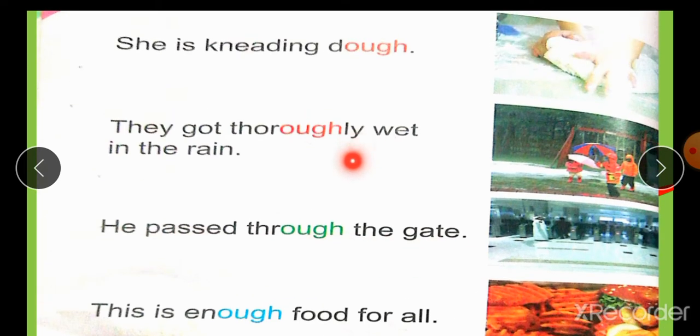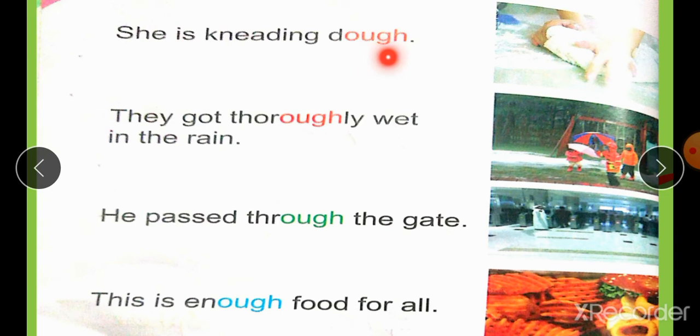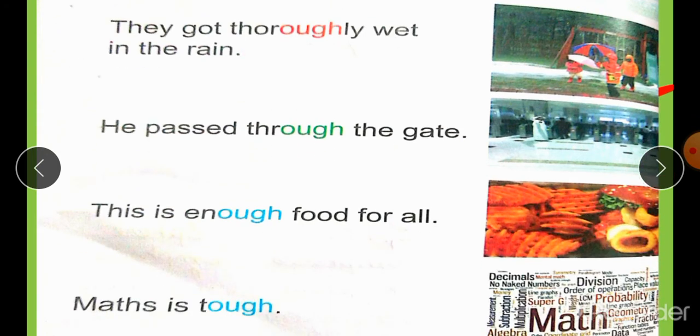He passed through the gate. Ooh. So, ow, ooh. These are the three sounds we have studied about OUGH. This is enough food for all. Uff.